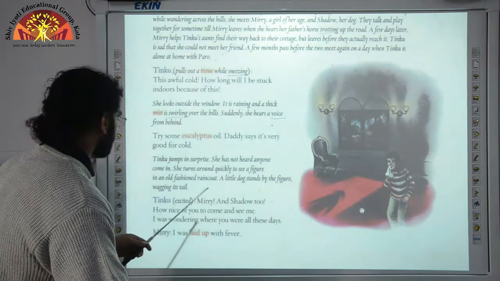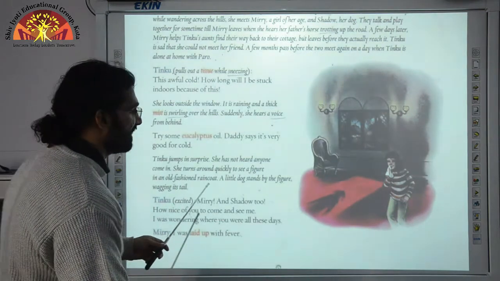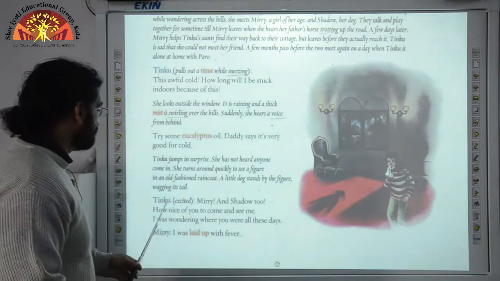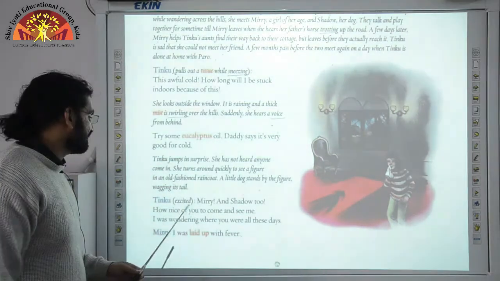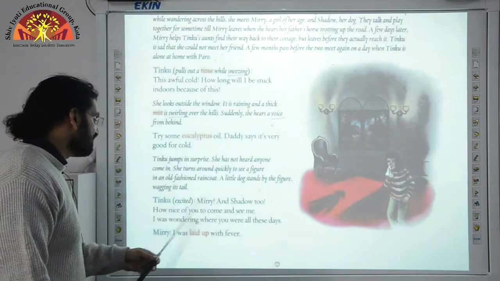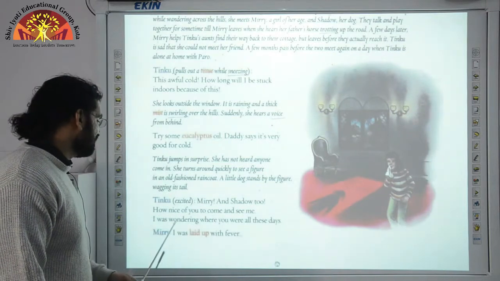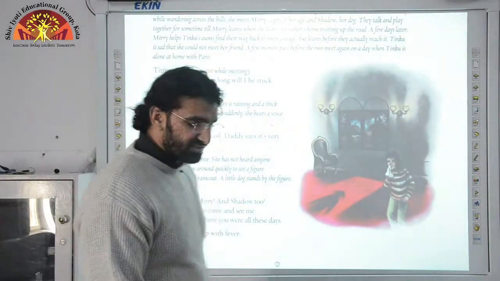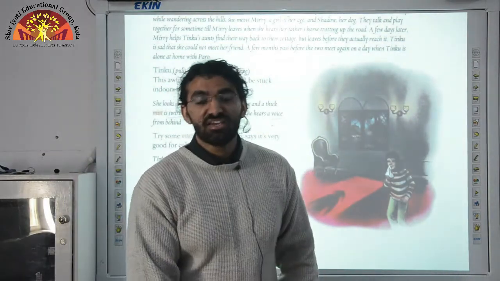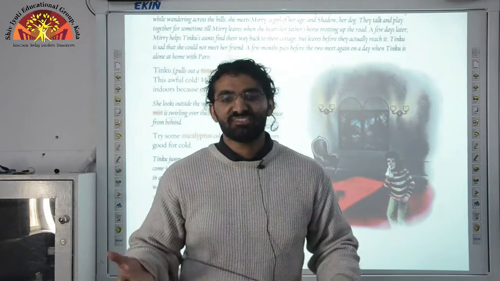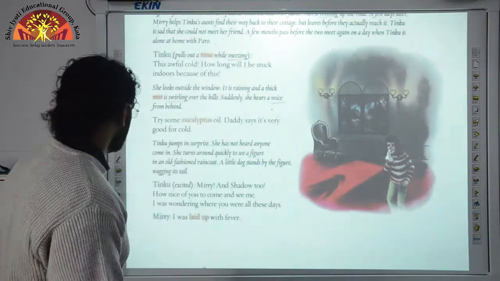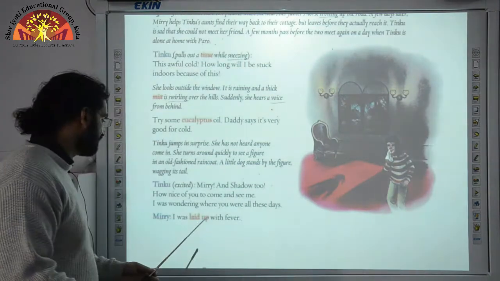Miri is wearing an old-fashioned raincoat. Tinku is very excited. She says, "Miri and Shadow too, how nice of you to come and see me. I was wondering where you were all these days. I was really missing you, and it's so nice of you that you have come to see me." Miri says, "I was laid up with fever."